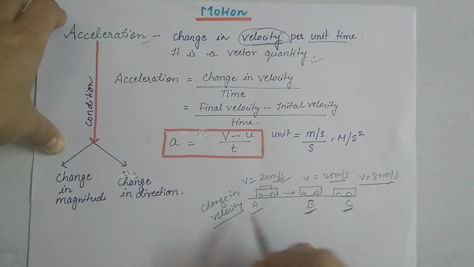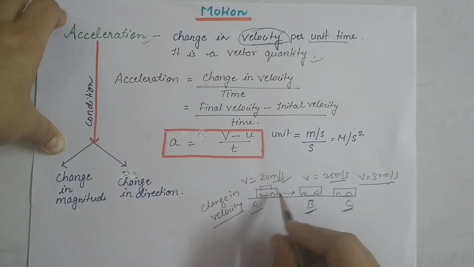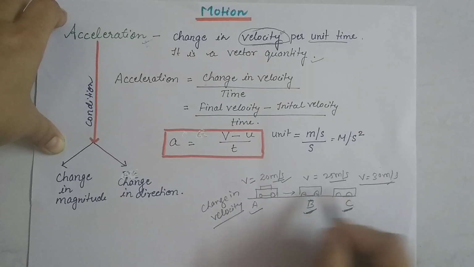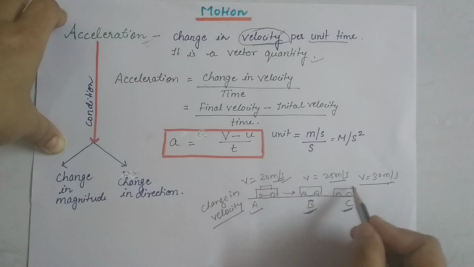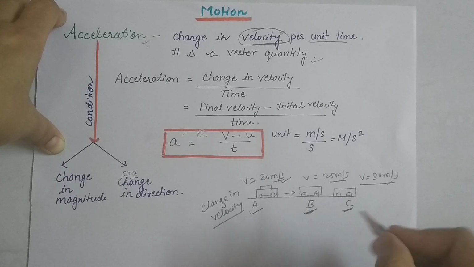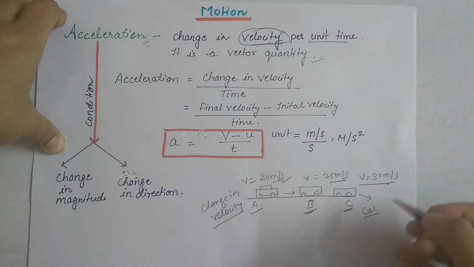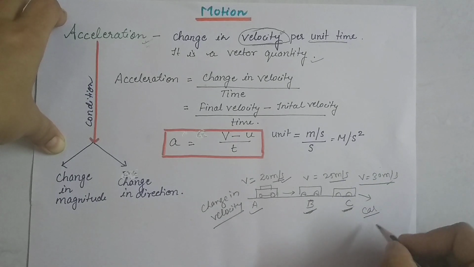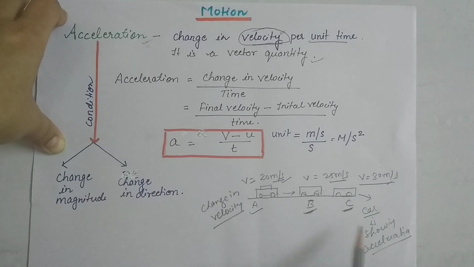As time increases, the vehicle is changing its velocity. Then we can say that the car is showing acceleration.